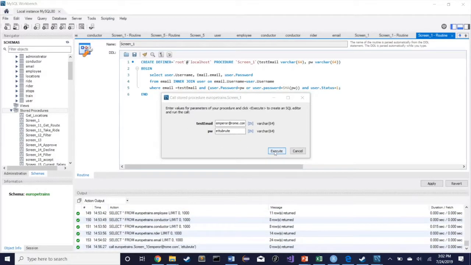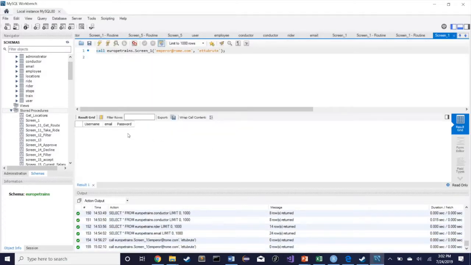Here is task 3. I'm now logging in as Julius Caesar. I've entered the correct credentials, but the login will fail because he has not already been approved as a user. On a successful login, you will see that we select his username from the database, but that's not the case here.